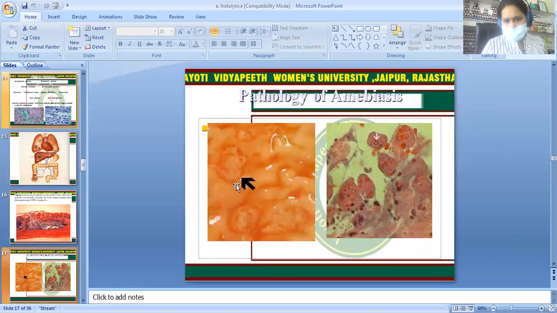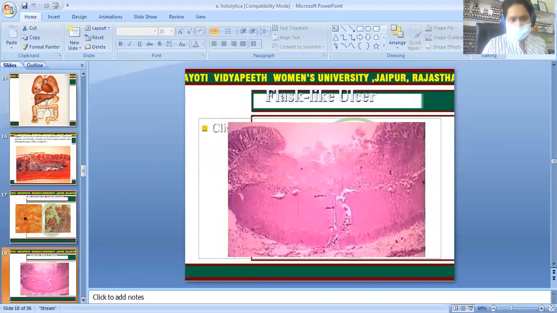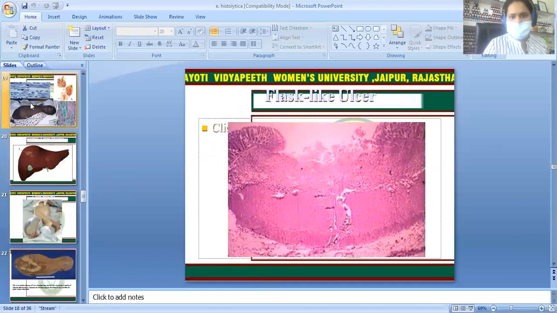You can see a picture of sigmoidoscopy. These are the ulcers that happen there, which show the gastritis, or colitis, sorry. See, it is again a flask-like ulcer. You can see some pictures through which you are able to understand the things.